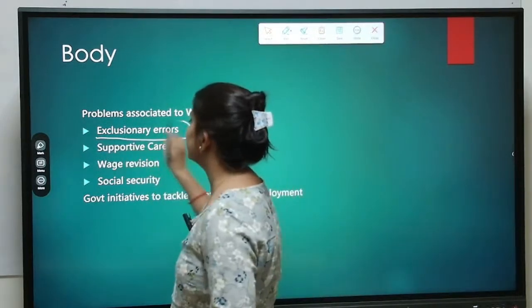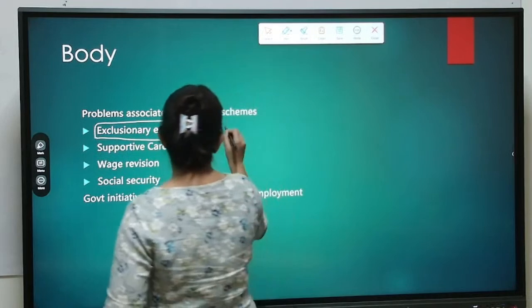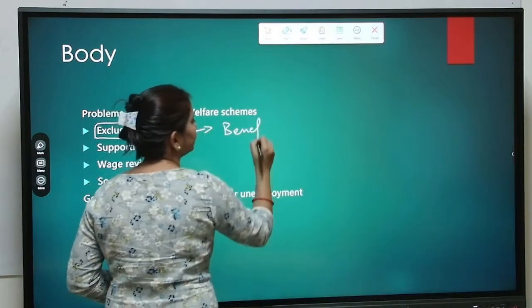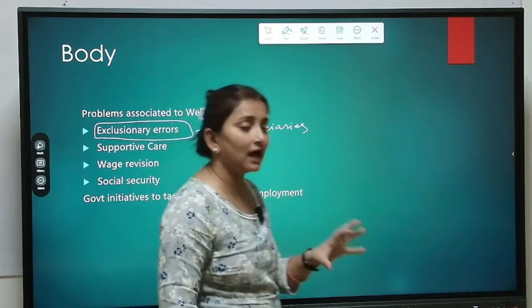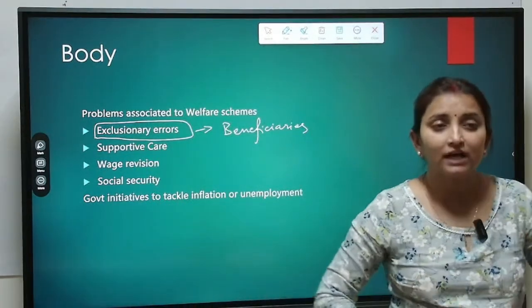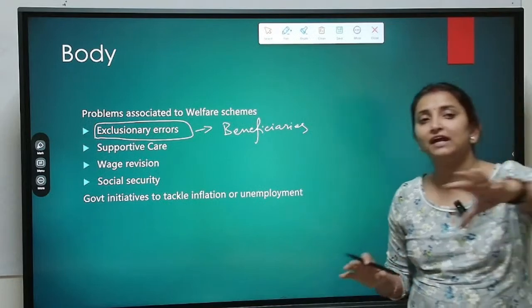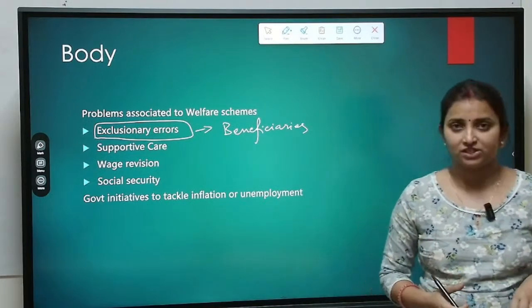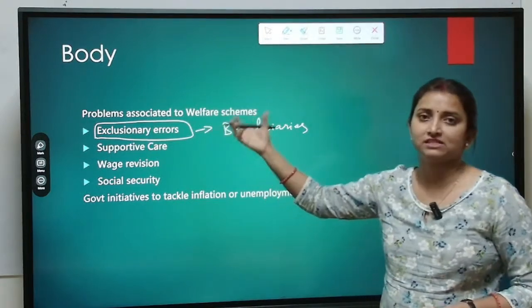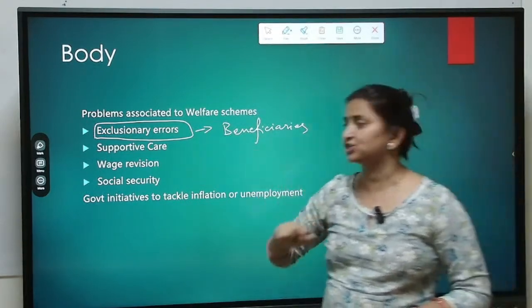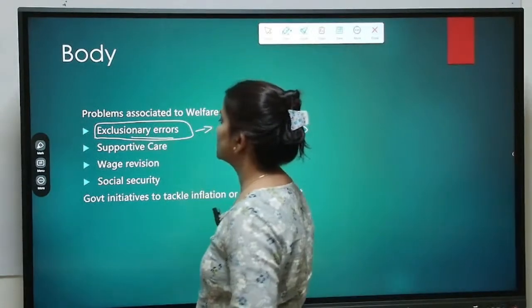The first one is exclusionary errors. Okay, we are not able to identify the beneficiaries properly. Because the identification of beneficiaries is not occurring properly, we are not able to cater to the required population. Whichever population is in need of these welfare schemes, the government is not able to reach them. So there are exclusionary errors.